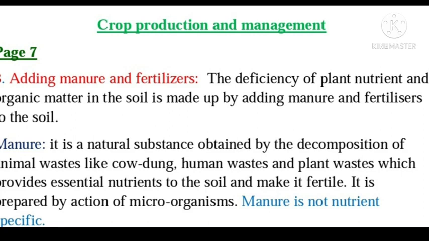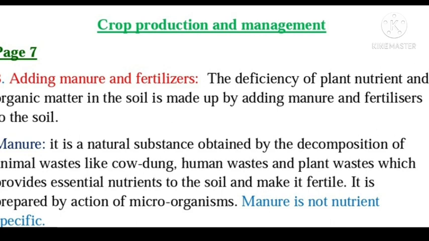The deficiency of plant nutrients and organic matter in the soil is made up by adding manure and fertilizers. So now the soil has become infertile, how do we make it fertile again? That can be done by adding manure and fertilizer, which contain the important nutrients needed for the growth of the plant. I hope it's clear to everyone.